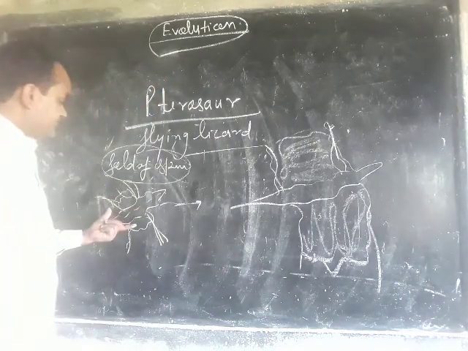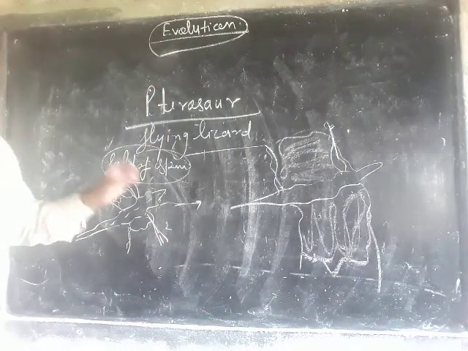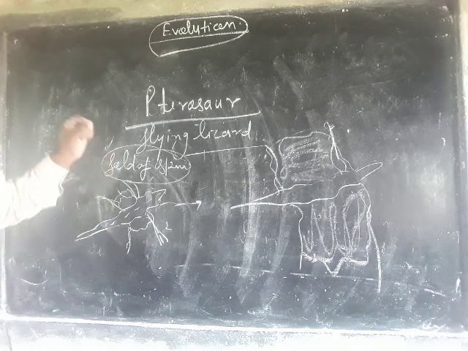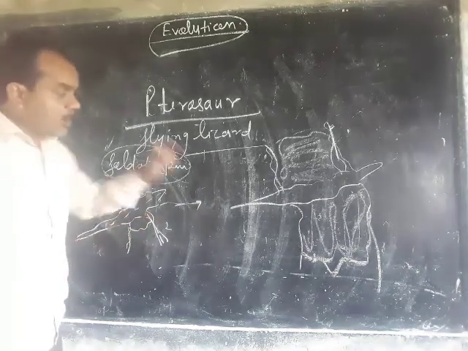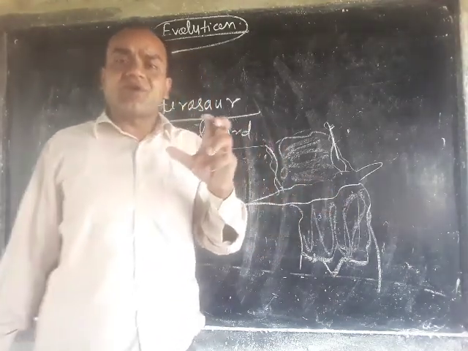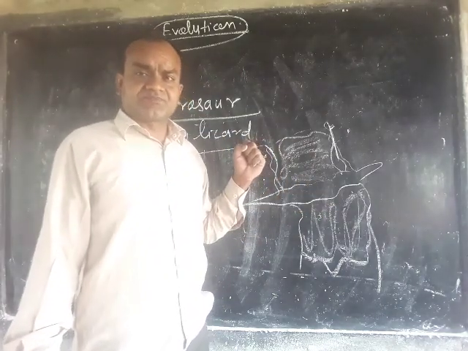So one species, a lizard which crawled on the ground, evolved into a flying lizard. This is a type of evolution in which new species are produced.